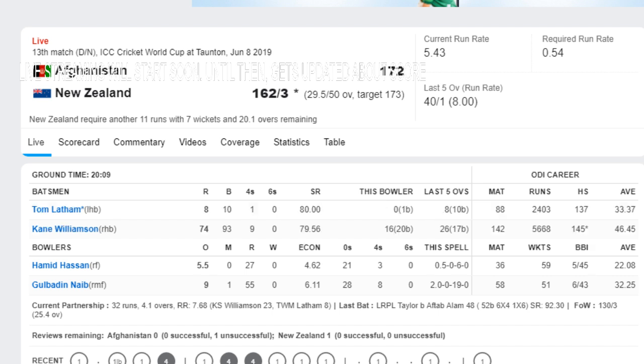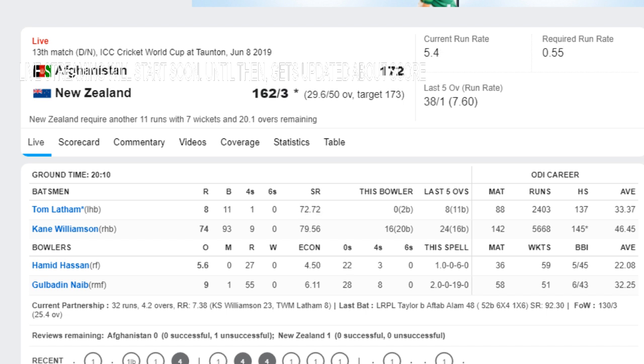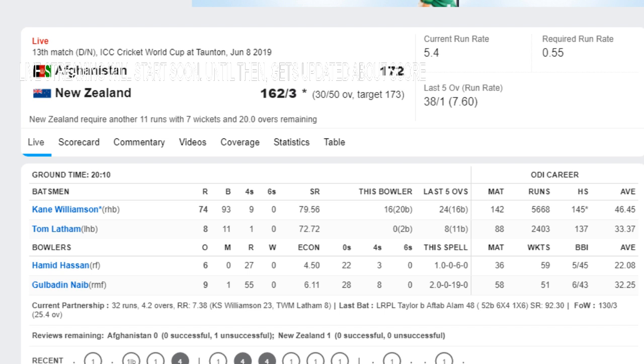29.5 Hamid Hassan to Williamson, another single. Last ball of the 30th over. Hamid Hassan to Tom Latham, no run. So 7 runs off this over, 6 from the bat and 1 from the leg bye. New Zealand just require another 11 runs with 20 overs remaining, and the required run rate is 0.55.